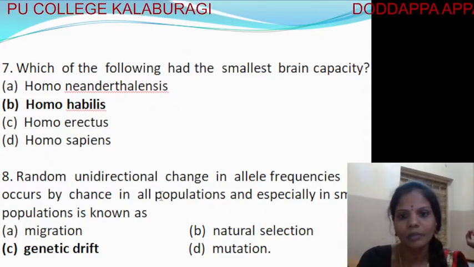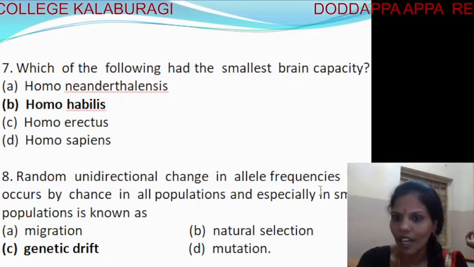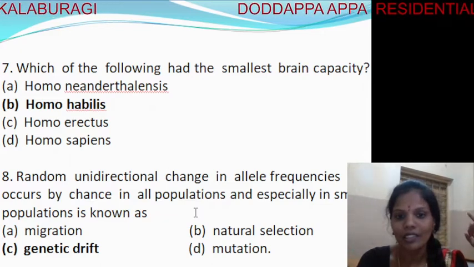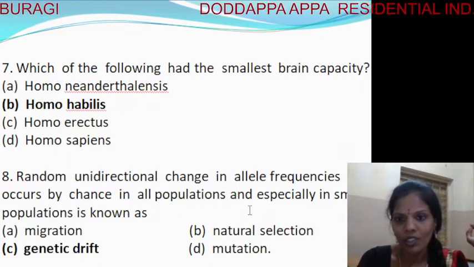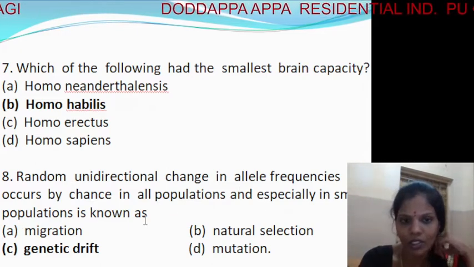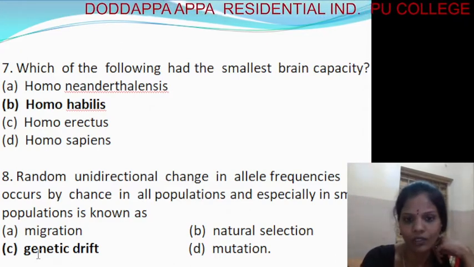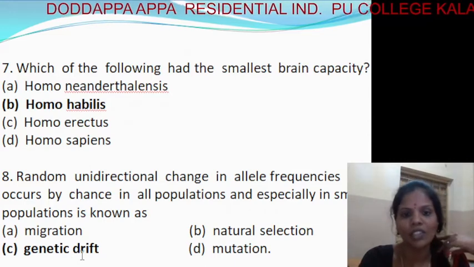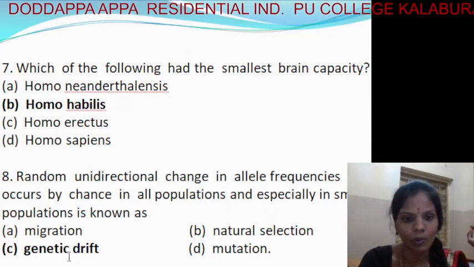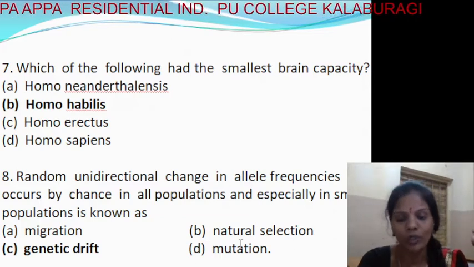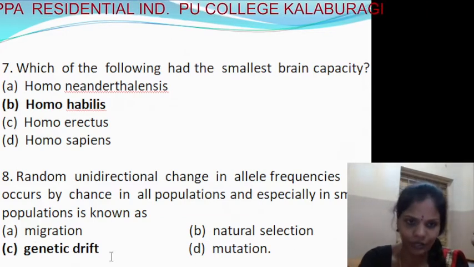Next, the random unidirectional change in allele frequency that occurs by chance in all populations, and especially in small populations, is known as genetic drift. That is the random change in gene frequency in a small population, not migration, natural selection or mutation. So it comes under genetic drift. Fine.